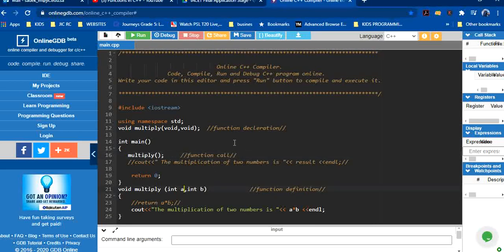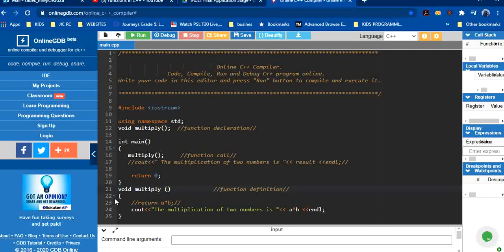Now here you have void. No need to write void 2 times; you don't need to write anything basically. It is simply a function without any input, no input, no output.